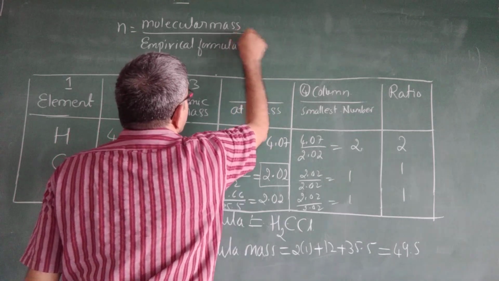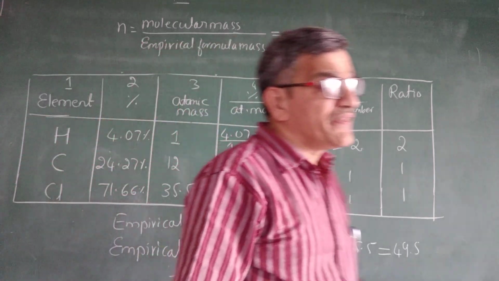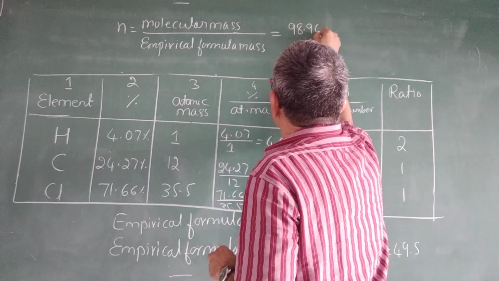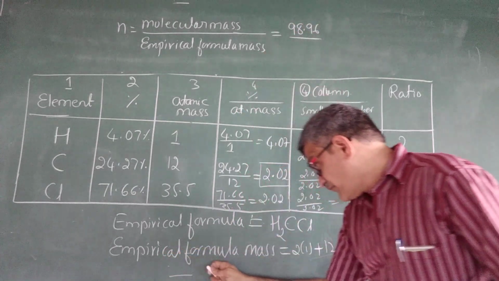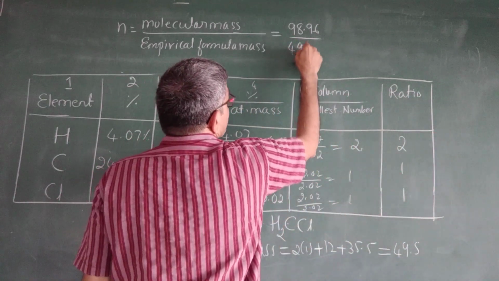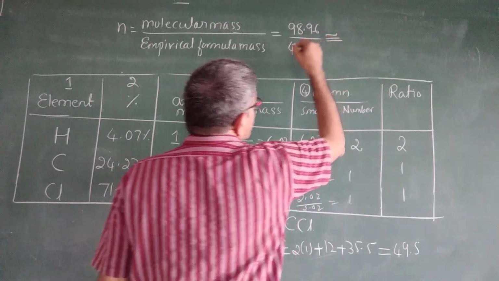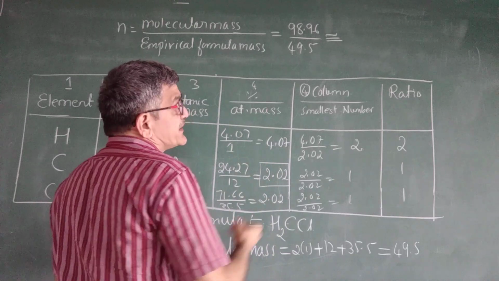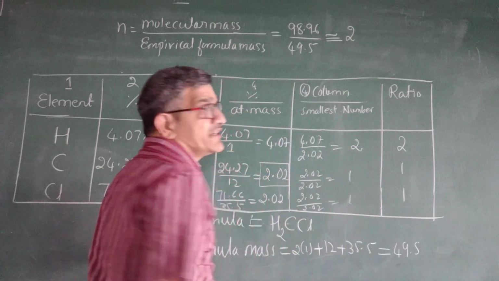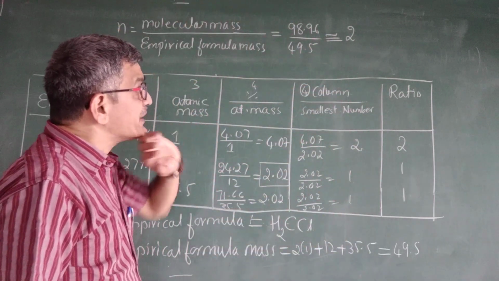What is the molecular mass given in the problem? 98.96. 98.96 divided by the empirical formula mass, 49.5. It is almost equal to 2, since 49 plus 49 is 98; 98.9 is nearly 99. It is always a whole number, that is 2.